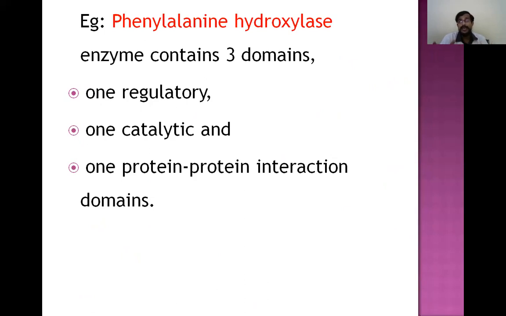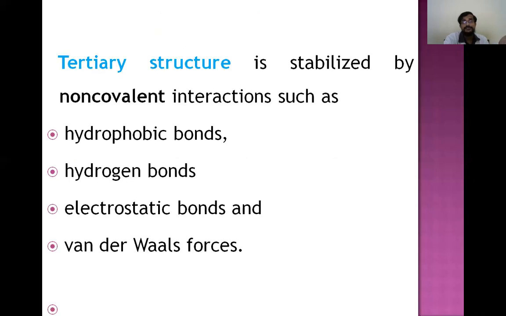Each part has a different function. So in this way, domains are nothing but tertiary structure, which will have different functions.